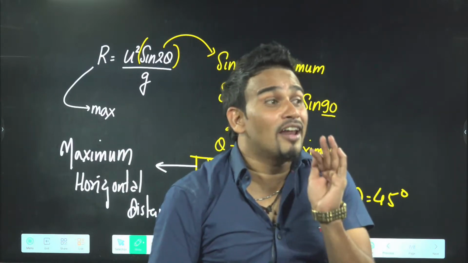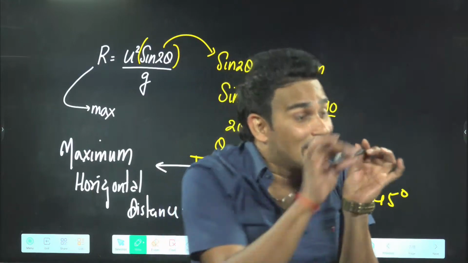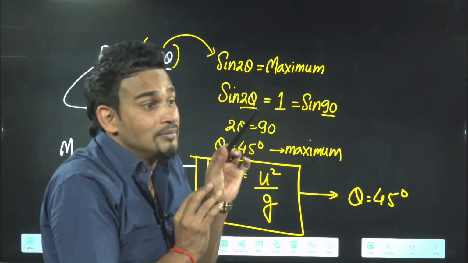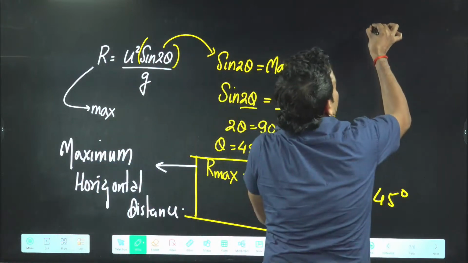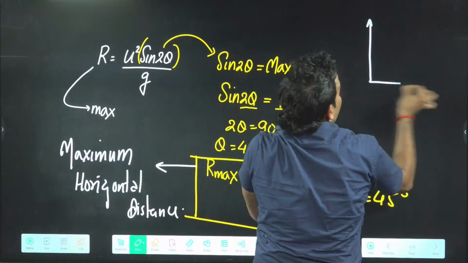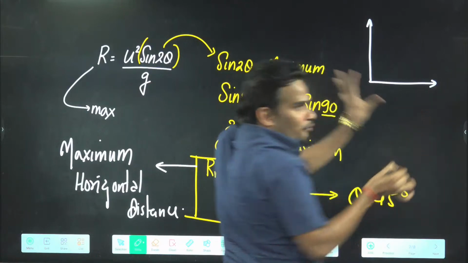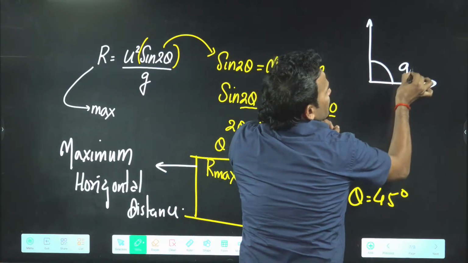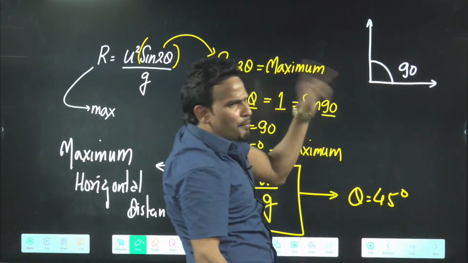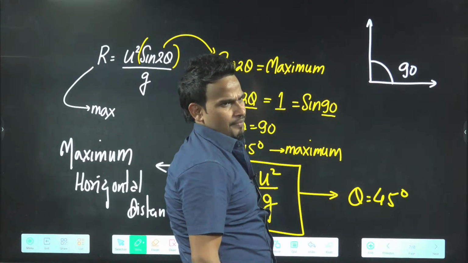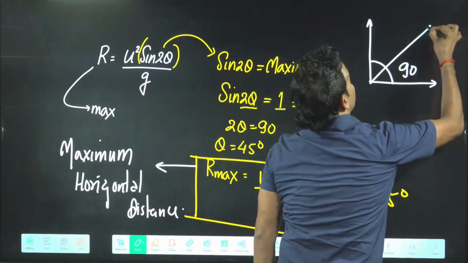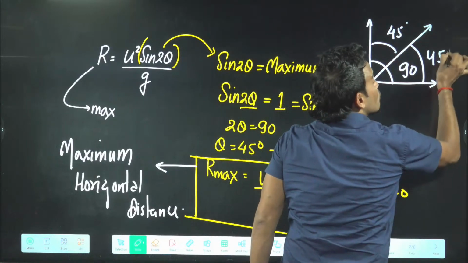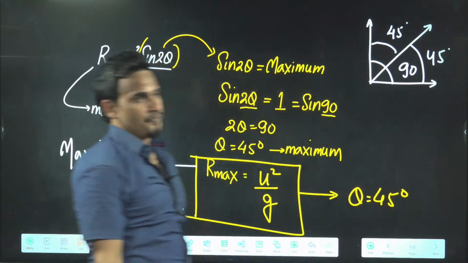Because nature loves symmetry. This is a symmetrical angle. Later on also I'll use this word symmetry. Exactly between, observe this 45 degree. Without maths also I can prove it. This total is 90, and 45 is a symmetrical angle equally from both of them. That's why body goes to maximum distance.